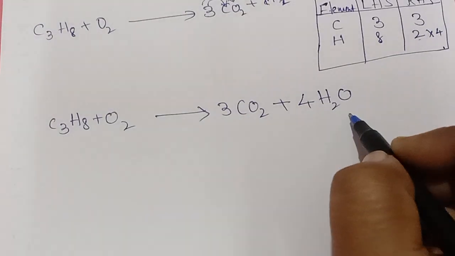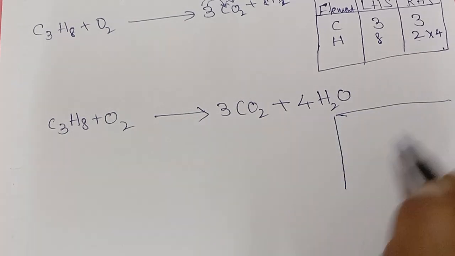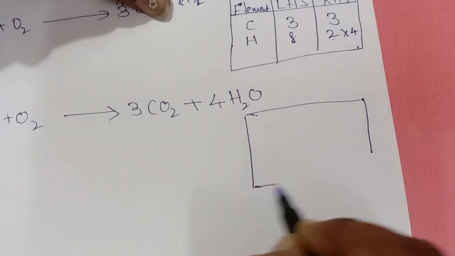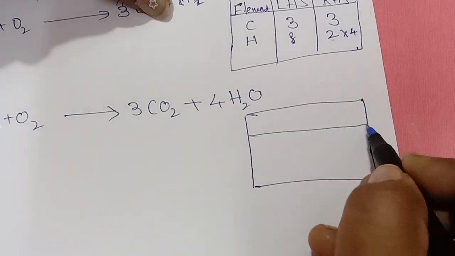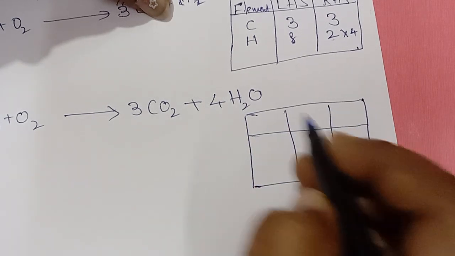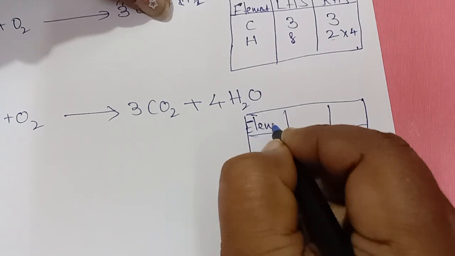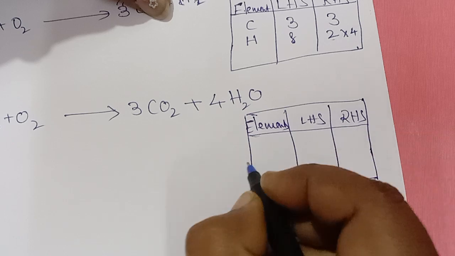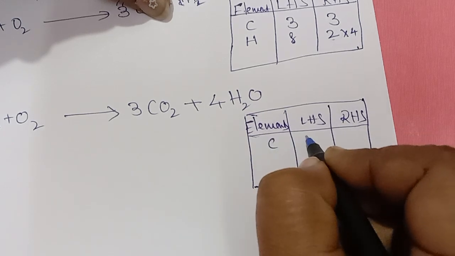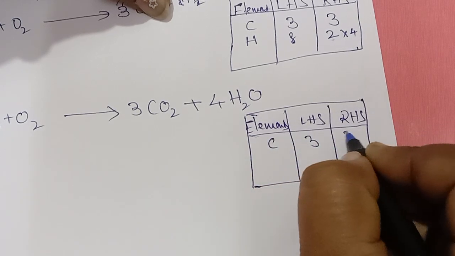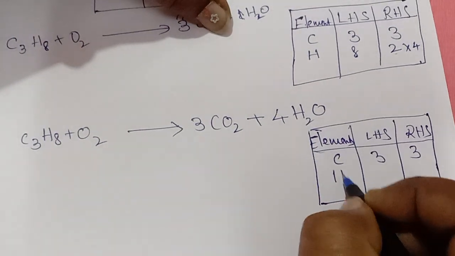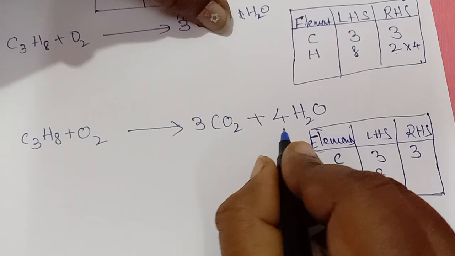Okay. Draw a box again. Carbons: left hand side we have 3, right hand side 3. Hydrogens, how many are there? Left side 8.